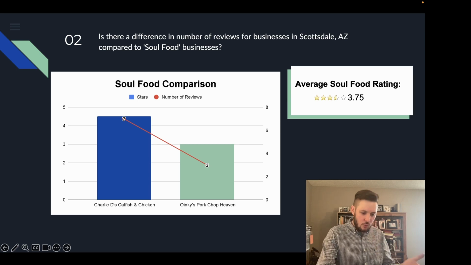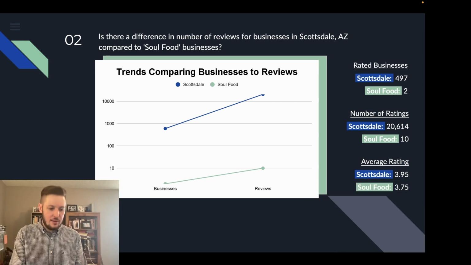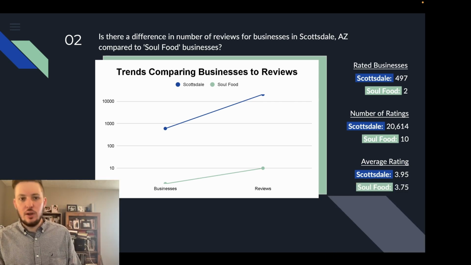I think a lot more important than just looking at these by themselves, I thought it would be even more important to look at trends as it relates to number of reviews to what their average rating actually is. So with that in mind, I created a line chart along with a lot of the data that I've been referencing so far. And this gives us an idea of the trends associated with Scottsdale compared to Soul Food.